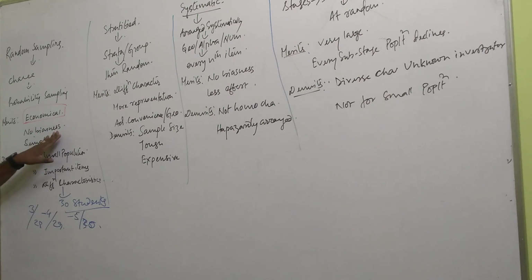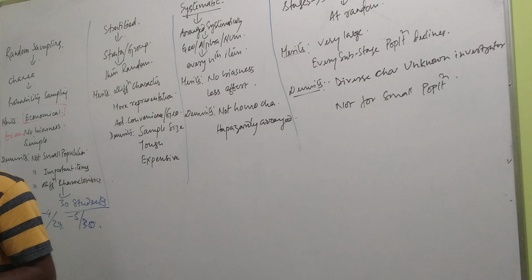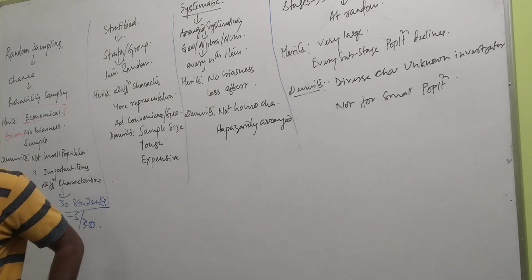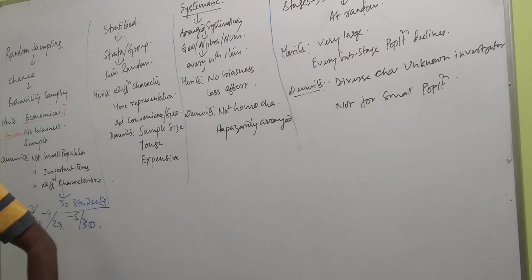Second merit is the most important merit, that this method is free from biasness. There is no chance of biasness. And this biasness word is again common to you, favoritism, no chance, because no special way is followed in determining a sample.